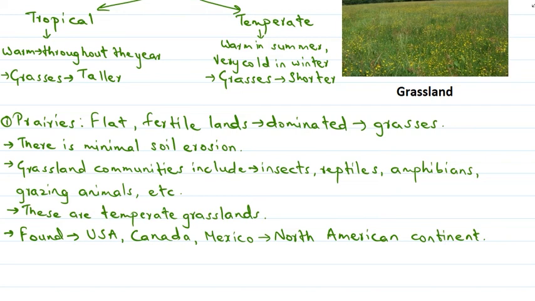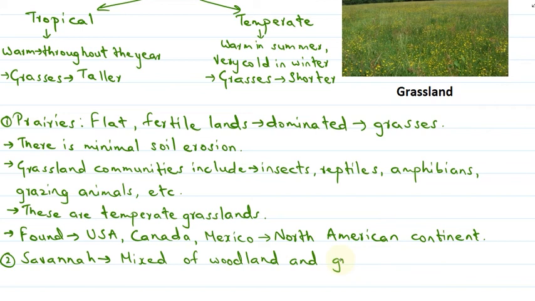Next, we will talk about the savanna. Let's see the common features of the savanna. The savanna is a mix of woodland and grassland ecosystem. So it is a mixture.